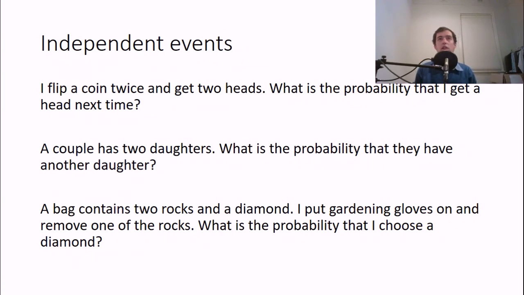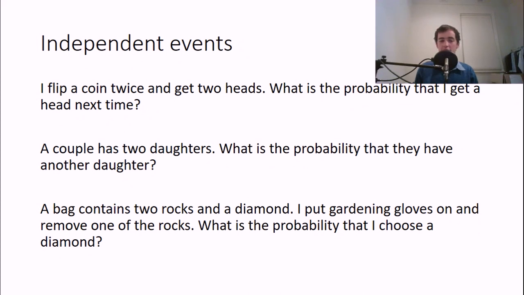Now, a lot of people think when they see this question, here's what they think. They say, well, we've got 2 heads already, and so it's unlikely that I'm going to get a head again, because then I would get 3 heads in a row, and that seems very unlikely.